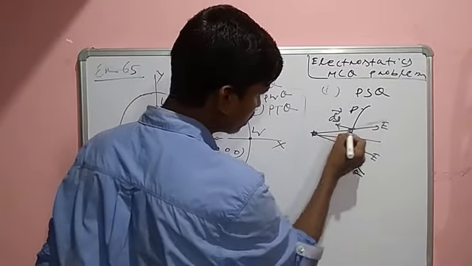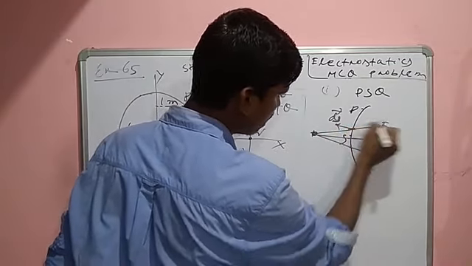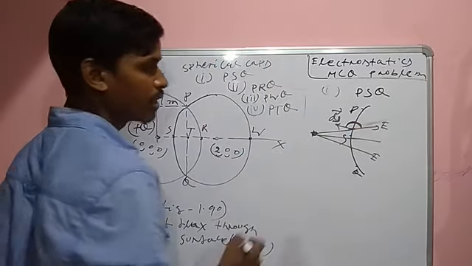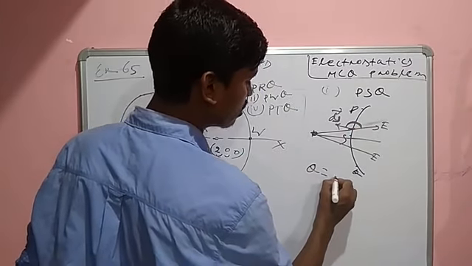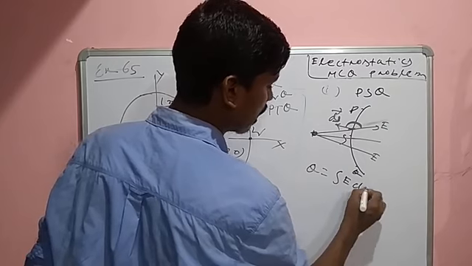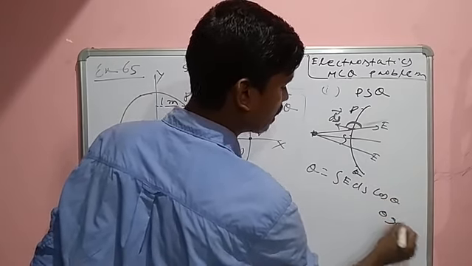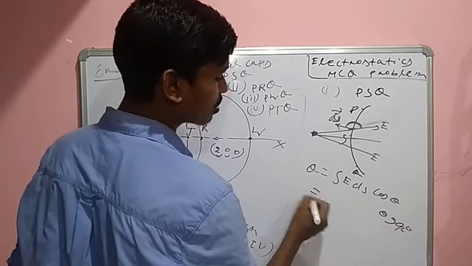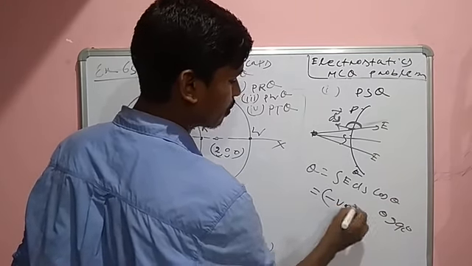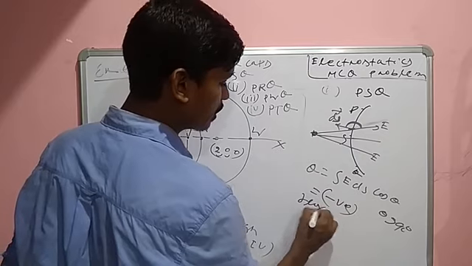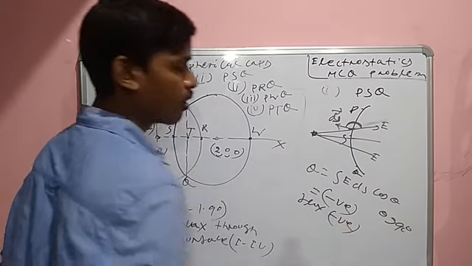That means the electric field is entering. The angle between E and dS is greater than 90 degrees. That means phi is equal to the integration of E dS cos theta. Whenever theta is greater than 90 degrees, the value of flux is negative. So flux is negative.